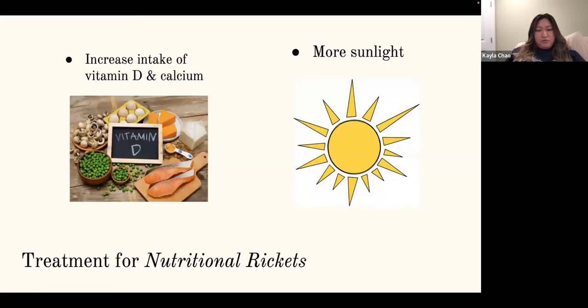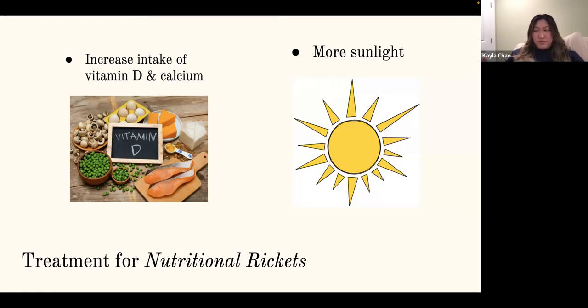The treatment for nutritional rickets is increased intake of vitamin D and calcium. Again, just eating more fruits and veggies, and eating food that contains vitamin D, such as salmon, mushrooms, eggs, even dairy as well. The other treatment is more sunlight.